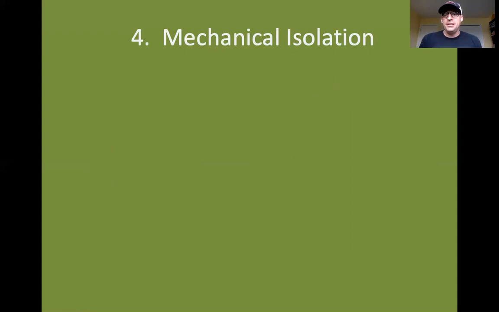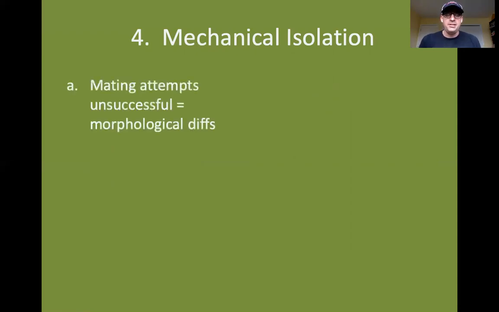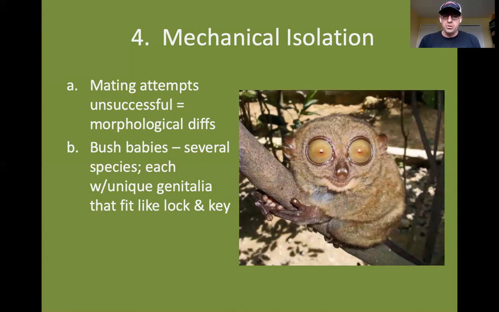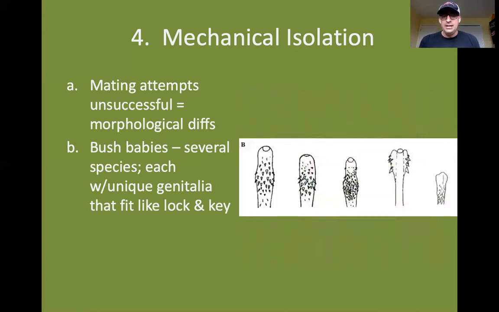There's what's called mechanical isolation, where basically the reproductive parts don't fit, so any mating attempts between different species are unsuccessful due to morphological differences, morphological meaning form differences. For example, bush babies. There are several different species of bush babies, these cute little looking mammals right here, but they have unique genitalia where the male and female genitalia fit together like a lock and a key. These are the various shapes of the penis of a bush baby, and you can see how these would be unique to each particular species and only fit a female of their particular species.